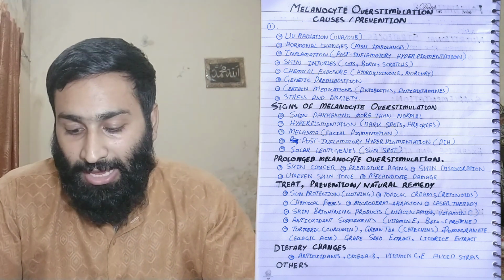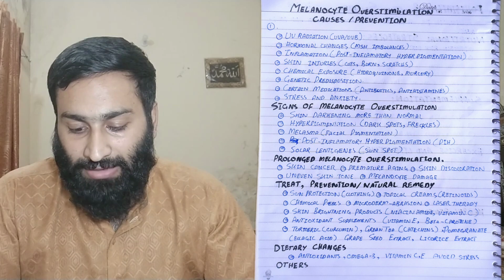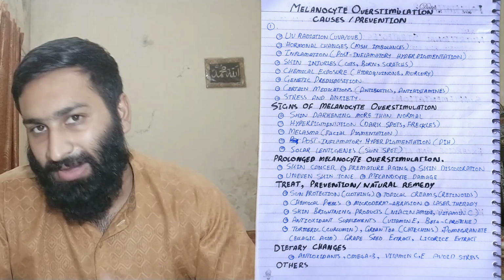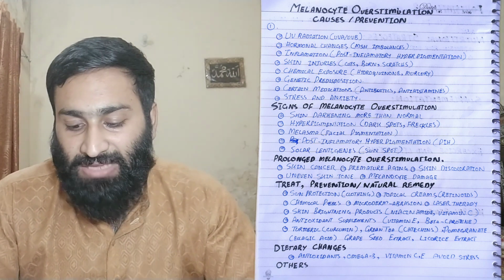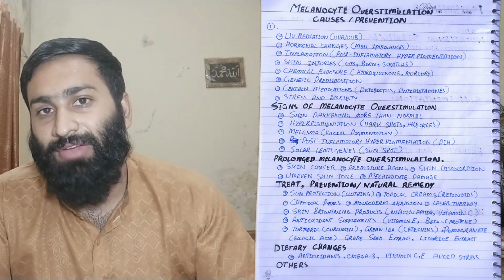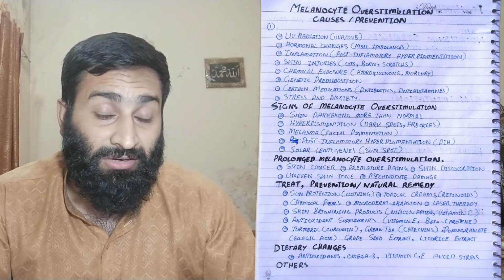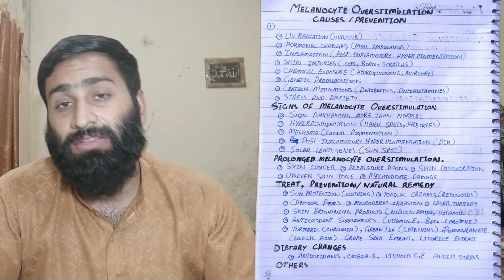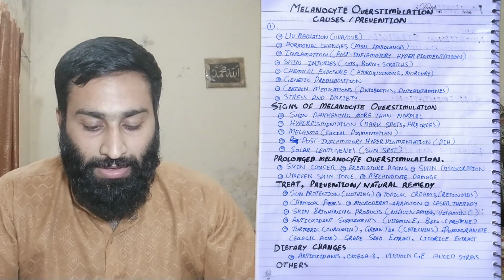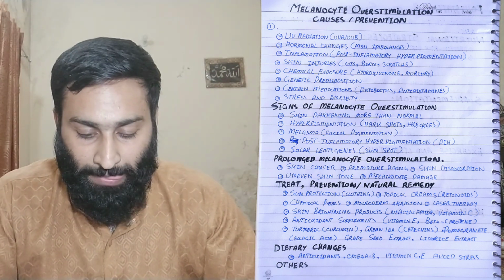Grape seed extract and licorice extract also reverse hyperpigmentation. Dietary change can add antioxidants to your diet, like green vegetables and vitamin-rich fruits and vegetables, which also decrease hyperpigmentation.